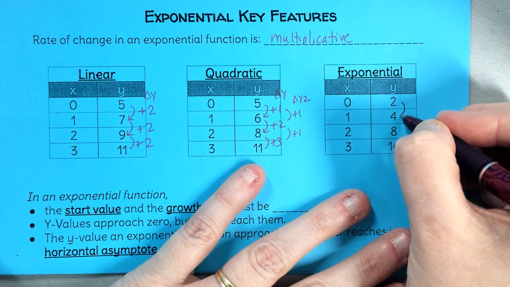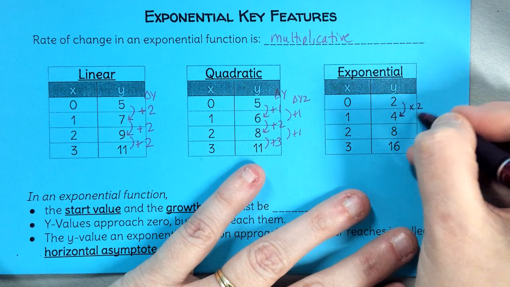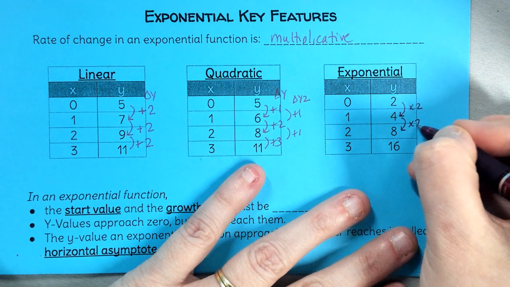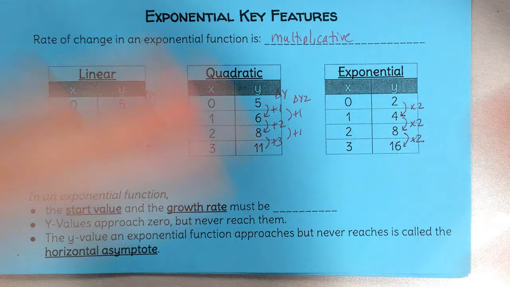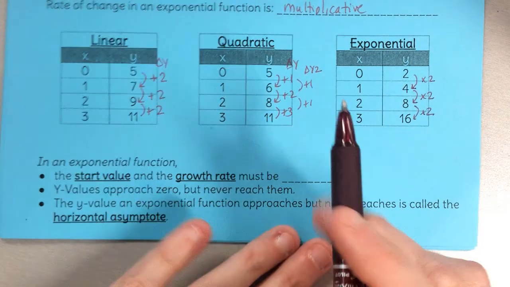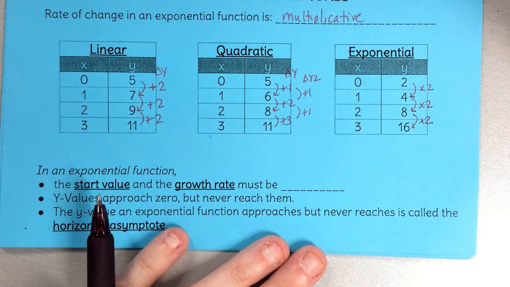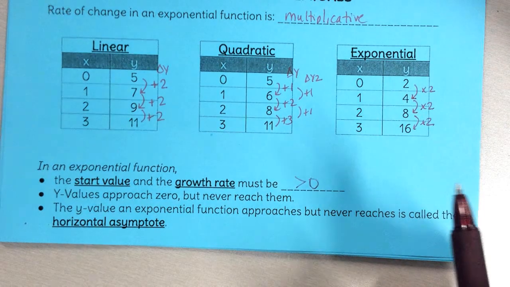So instead of adding 2 to get from row to row, I'm multiplying by 2. So 2 times 2 is 4, 4 times 2 is 8, 8 times 2 is 16. So to get from row to row to row, we're multiplying instead of adding. Okay? So again, when we talk about exponential functions, the start value and the growth rate have to be greater than 0. And let's talk really quickly about why.